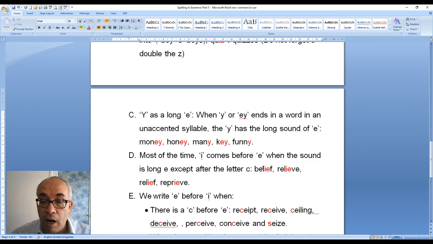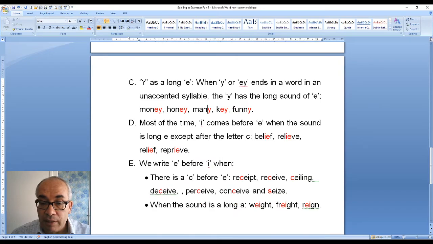Most of the time, i is before e. But if you have c, it should be ei. After c, ei. But 95% of the time, i is before e, and if you have c, it means e is before i.